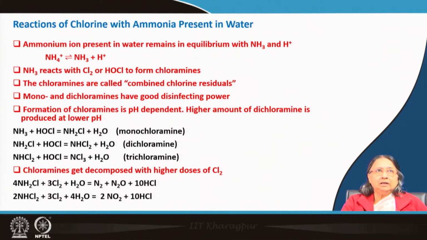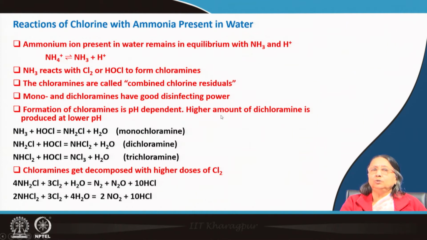But the chloramines, which are produced by the reaction of ammonia with HOCl or chlorine, are called the combined chlorine residuals. Mono and dichloramines also have good disinfecting property, but not as good as the free chlorine residuals. Still, they have disinfecting power.